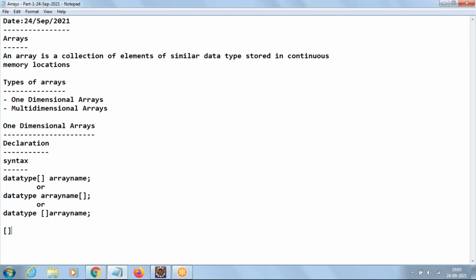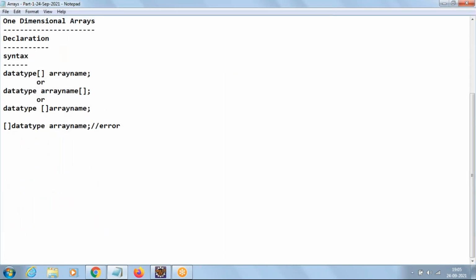If we use square brackets before the data type, then this will go with error. Except before the data type, we can use square brackets anywhere. That's the way you can remember. For example, int array n, string names, double salaries.